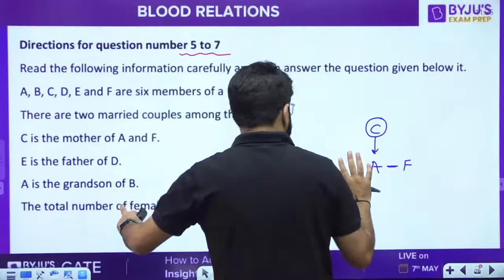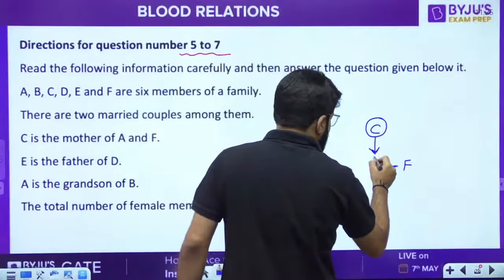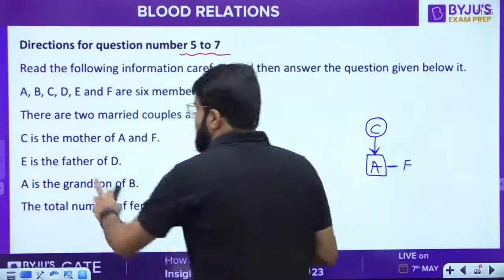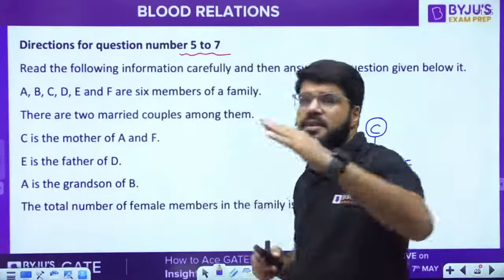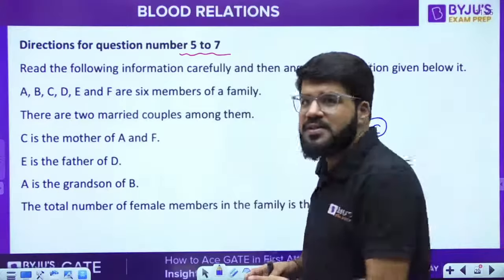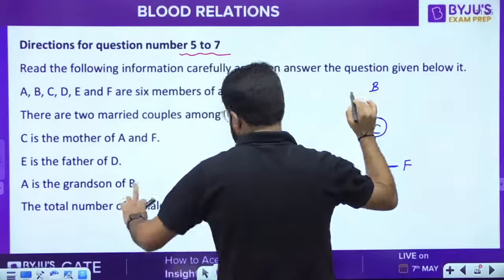A is the grandson of B, right? Now I know the gender of A also. A is the grandson, so male. But grandson of whom? B. Grandson means son of your child, so two levels down. So he is the grandson of B, so B should be coming here. I don't know the gender of B.